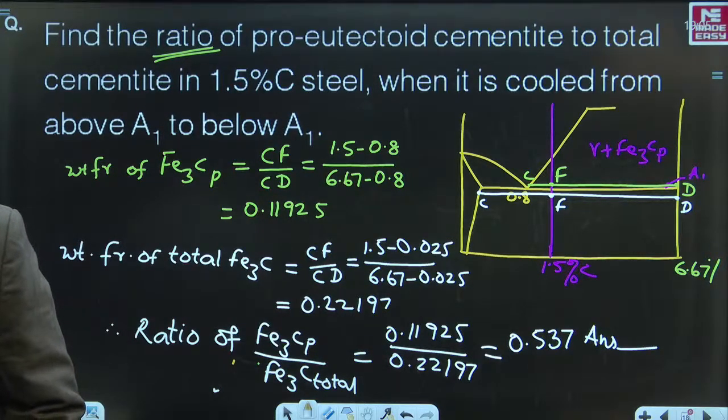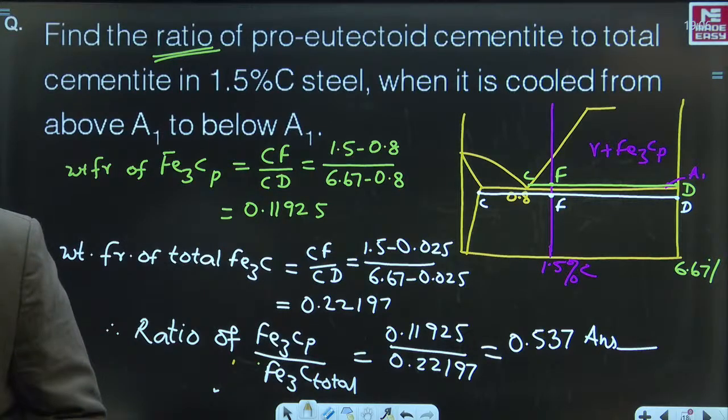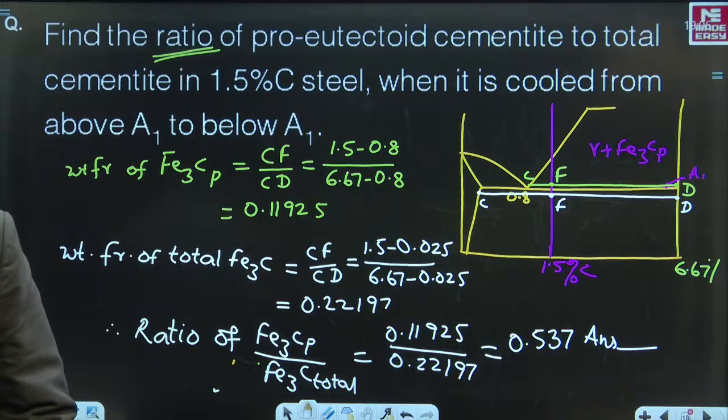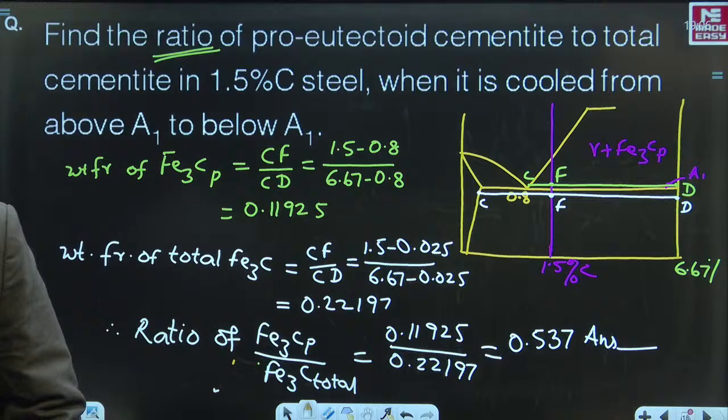This question is asking the ratio of pro-eutectoid to total cementite. Okay, very good Rajiv. Utkarsh Singh, congratulations, keep going. Abhay Kumar, you are right, total cementite is 0.2219, very good. Golu Kumar, 0.5361, very good, please verify a little. The answer should be around 0.537.